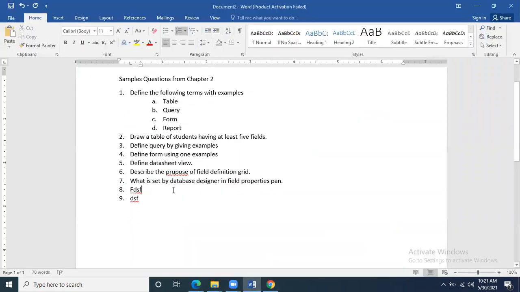A question can also be asked in this way: write down the names of, or list at least 6 properties from the field property pane.